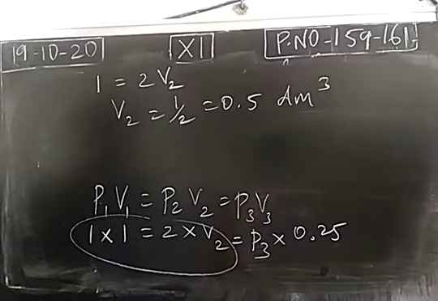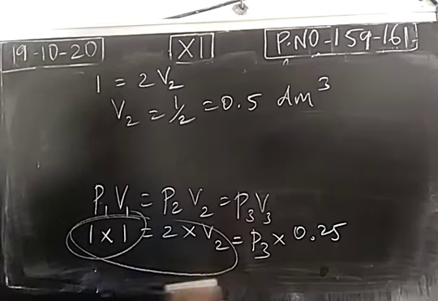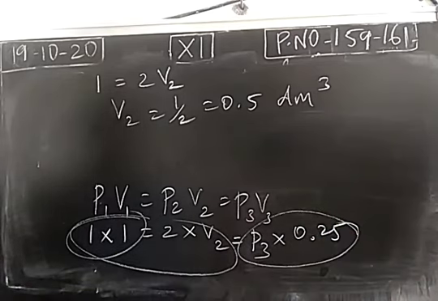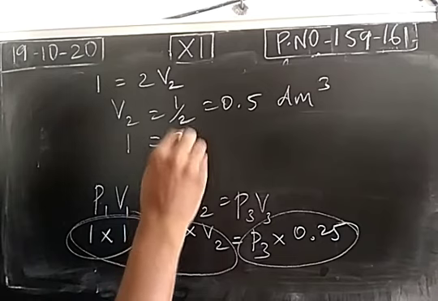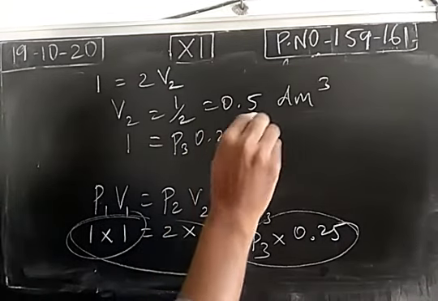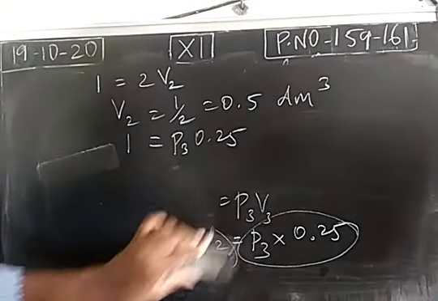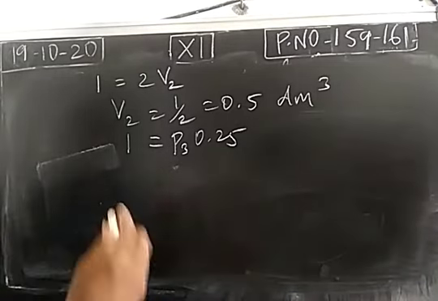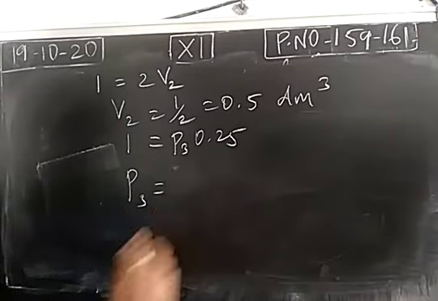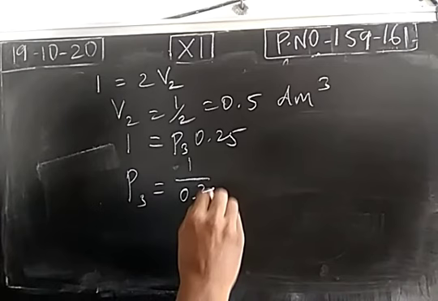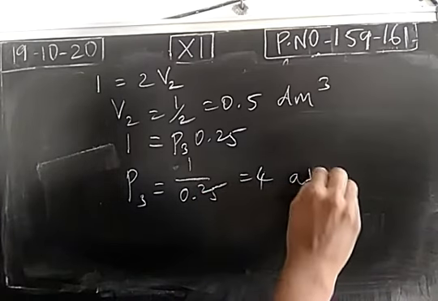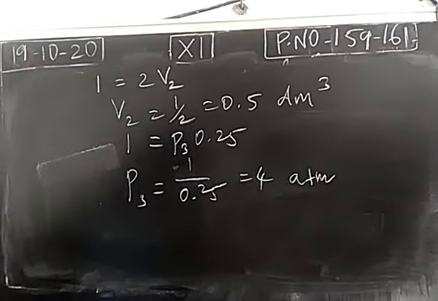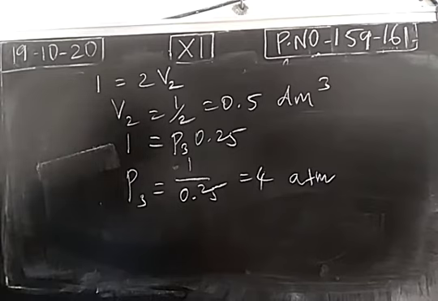Next, we can take the first container and the third container. So 1 is equal to P3 into 0.25. So pressure in the third container is equal to 1 by 0.25, 4 atmospheric pressure. So using Boyle's law, we can do this problem. So with this, we complete Boyle's law.